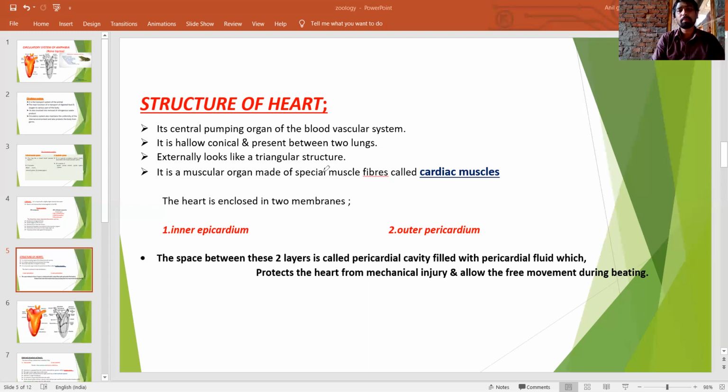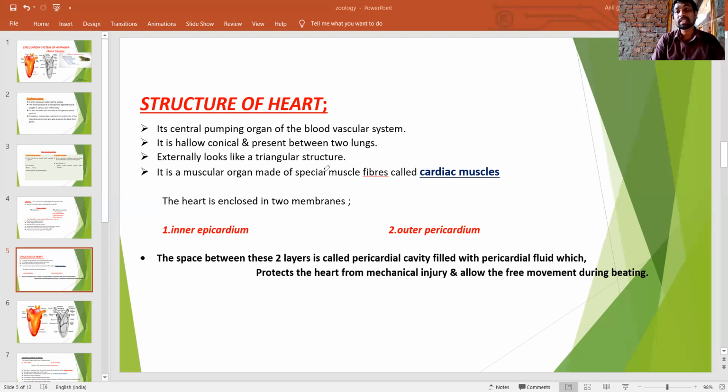The heart is the central pumping organ of the blood vascular system. It collects the deoxygenated blood and also collects the oxygenated blood. It transports the deoxygenated blood to the lungs and transports the oxygenated blood to the overall body parts. So it is known as the central pumping organ of the blood vascular system.